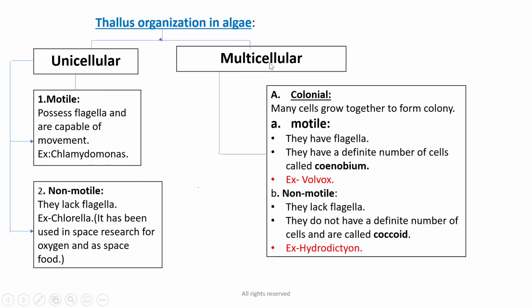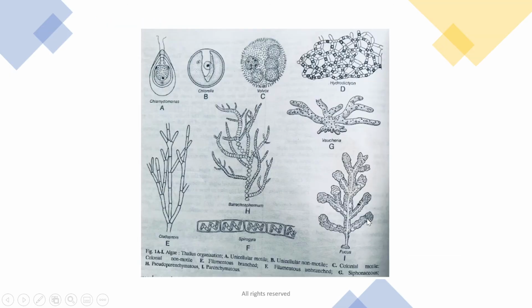Then we will come to the multicellular thallus organization in algae. It is of different types. First one is colonial. When many cells grow together, they form a colony. They can be of two types: motile, when they have flagella, and they have a definite number of cells, and this is called coenobium. When the thallus has a definite number of cells, it is called coenobium. For example, Volvox. When they lack flagella, they are non-motile and they do not have a definite number of cells, and they are called coccoid. For example, Hydrodictyon.